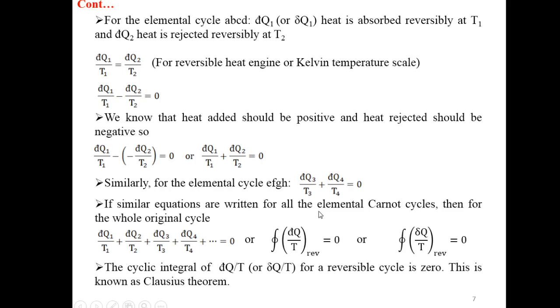If similar equations are written for all the elemental Carnot cycles, then for the whole original cycle we can write down differential of Q1 divided by T1 plus differential of Q2 divided by T2 plus differential of Q3 divided by T3 plus differential of Q4 divided by T4 plus so on equal to 0. So we can write down cyclic integral of differential of Q divided by T is equal to 0 for reversible cycle. Thus we can say the cyclic integral of differential of heat divided by temperature for a reversible cycle is 0. This is known as Clausius theorem.